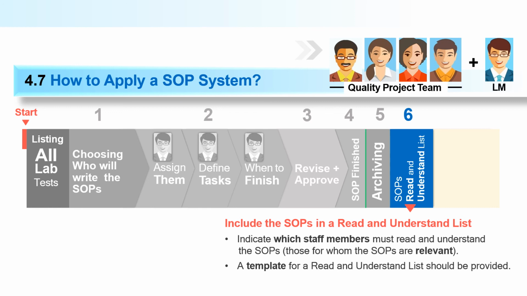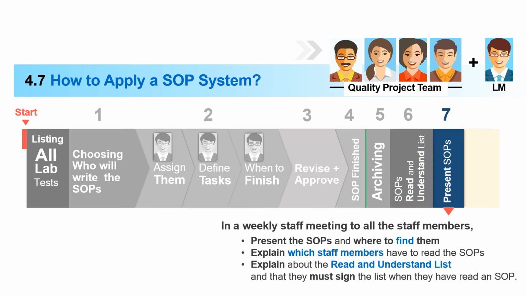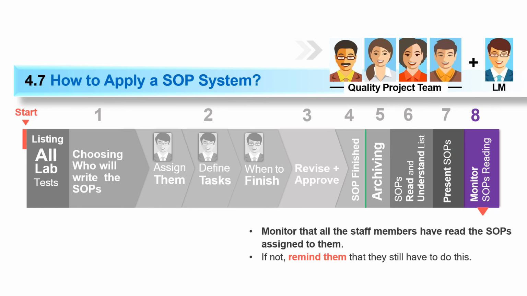Then in the weekly staff meeting, present the SOP to all staff members and tell them where to find it. Explain which staff members have to read the SOP. Explain the read and understand list, and that they must sign at the end that they have read and understood that SOP. Monitor that all staff members are reading the SOP and performing that procedure. If not, remind them that they still have to do this. It is very important to remind them, and there should be a periodic review.